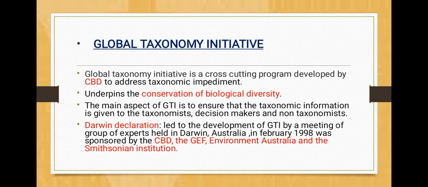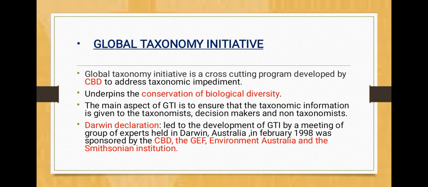Global Taxonomy Initiative. The Global Taxonomy Initiative is a cross-cutting program developed by the CBD to address the taxonomic impediment, and underpins the conservation of biological diversity. The main aspect of GTI is to ensure that taxonomic information is given to taxonomists, decision makers, and non-taxonomists.